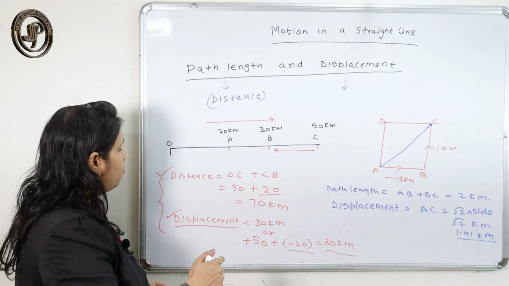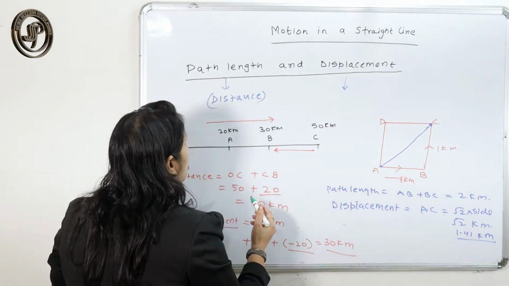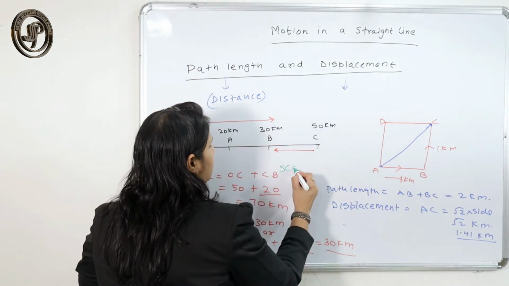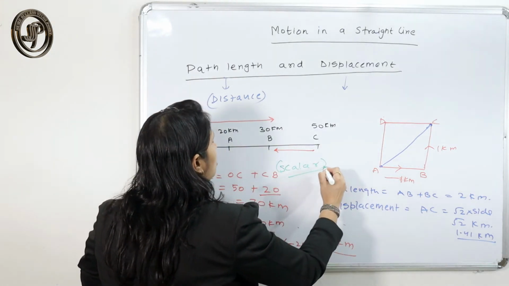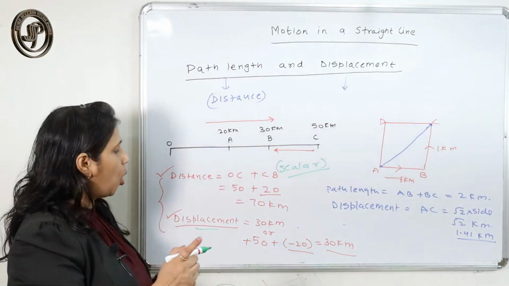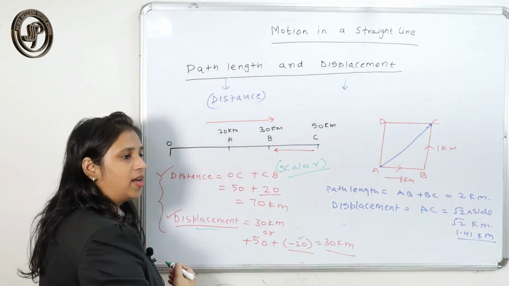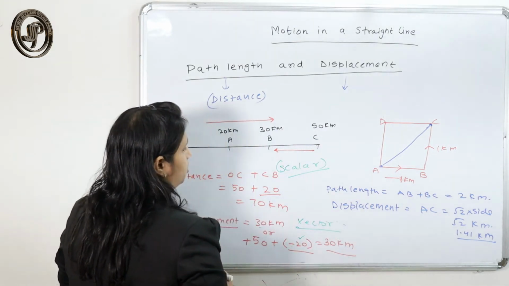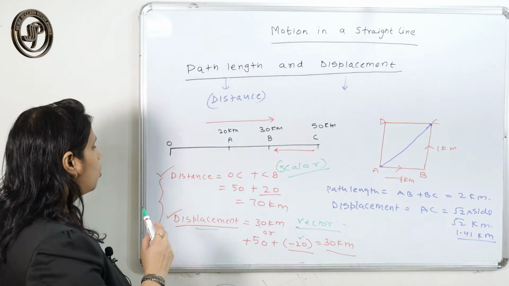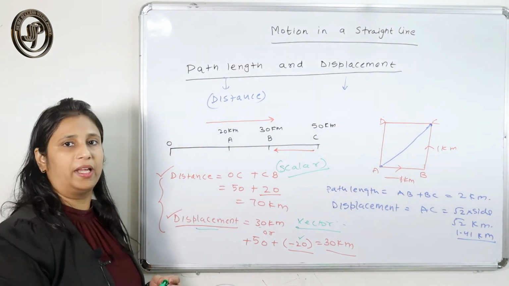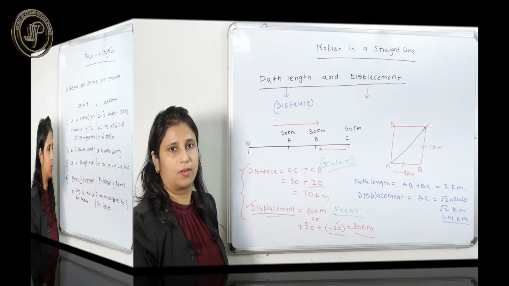Those types of quantities which depend only on the magnitude, not on the direction, are called scalar quantities. And those quantities which depend on both magnitude as well as direction are called vector quantities. So that is how we can define the meaning of displacement and distance.